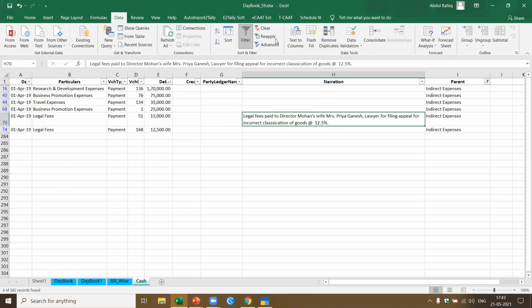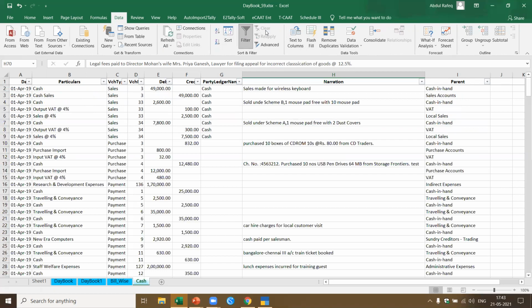On this, you remember, I just extracted all the transactions of cash, and I added the parent also. I could have added the primary group also from here. So here we're talking about, okay, this is what we had.